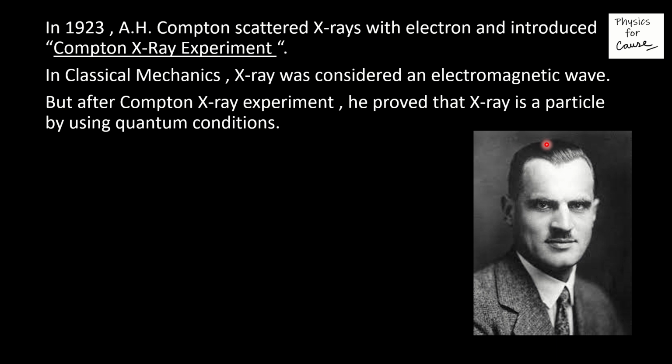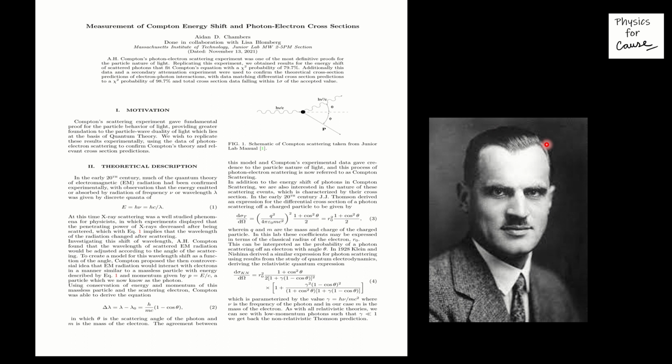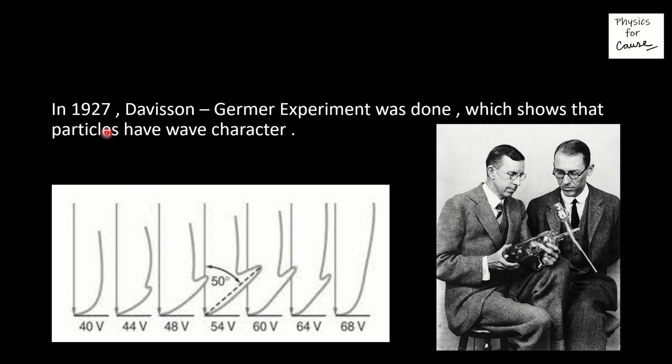He used the quantum conditions. Okay, so this was his actual research paper which he laid down, and we will analyze and decode this research paper in the upcoming lectures under the topic of the Compton scattering experiment. This is the most famous and the most revolutionary experiment in the field of modern physics. On the right hand side you are seeing the picture of A.H. Compton.